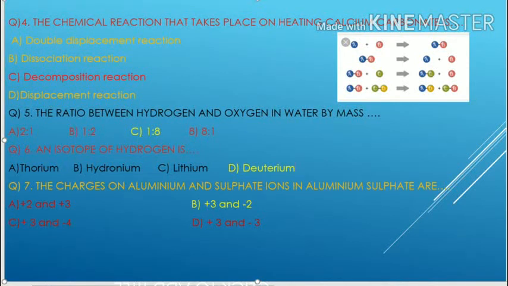Next, question 7. The charges on aluminium and sulfate ions in aluminium sulfate are. Aluminium sulfate's formula is Al2(SO4)3. In aluminium sulfate, Al3+ ions and SO4 2- ions combine to form aluminium sulfate. Aluminium is the plus 3 ion and sulfate is the minus 2 ion. That's why plus 3 and minus 2 is the correct answer.